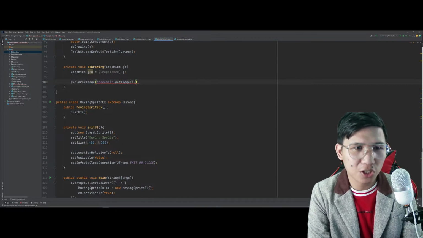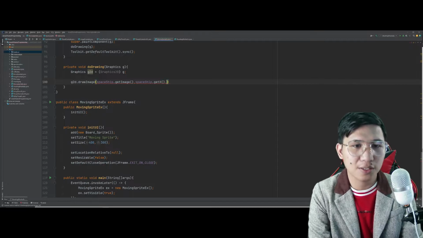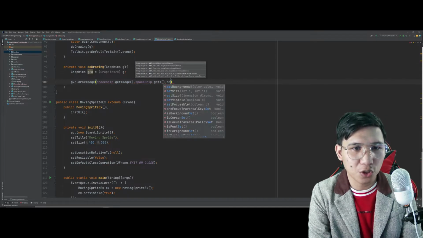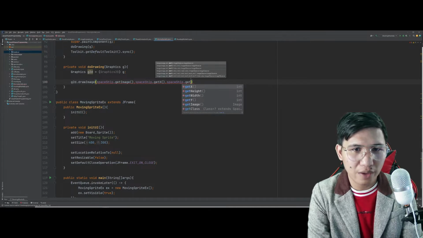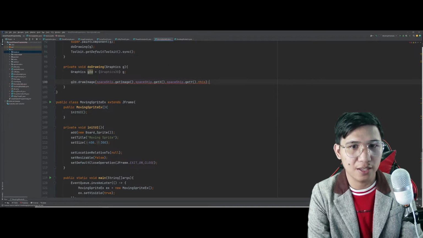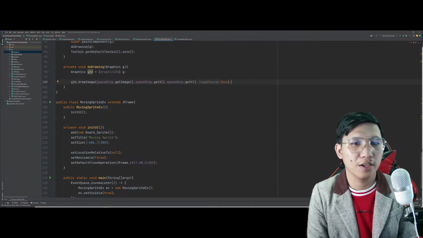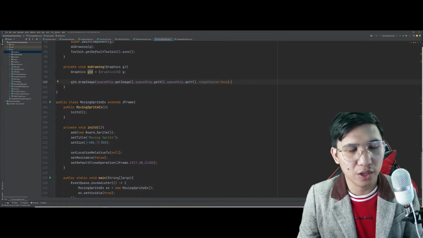So, we will try to draw the image. Spaceship.getImage. Tapos yung position ni spaceship, which is getX. Tapos yung position ni spaceship in terms of the Y value. Tama ba? Y value. And lastly, this. So, we try to draw the position of the spaceship itself.